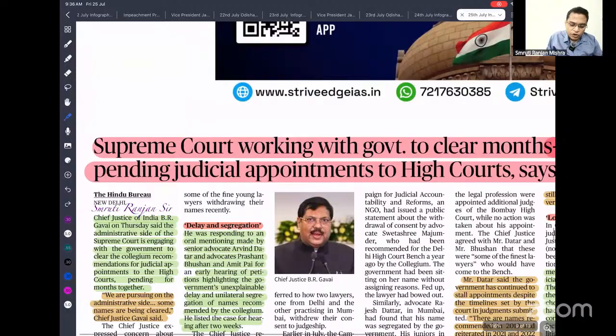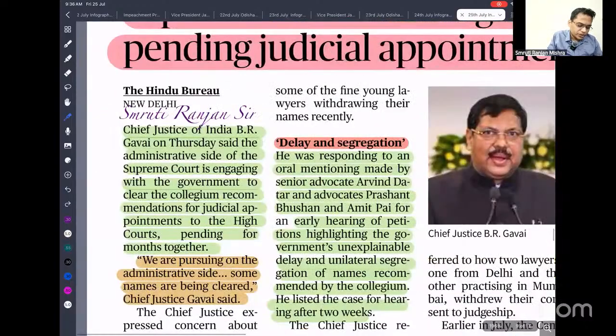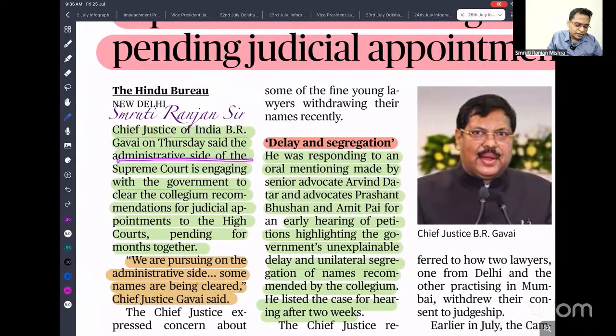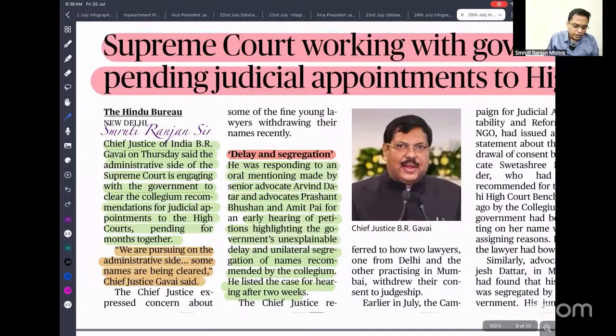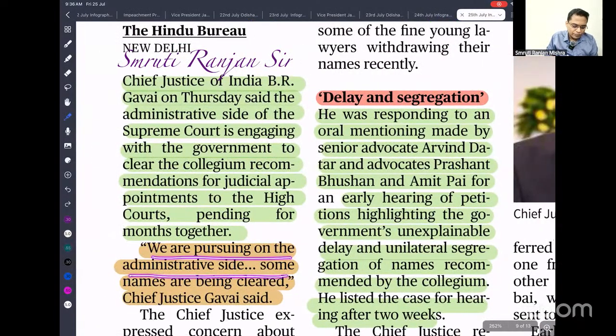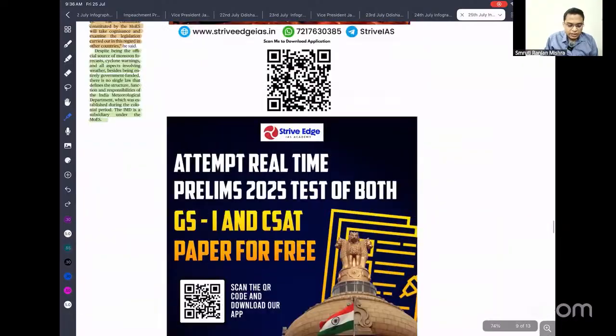So the Supreme Court is working with the government to clear month-long pending judicial appointments to the High Court. This is what was said by the Chief Justice of India, that the administrative side of the Supreme Court is engaging with the government to clear the collegium recommendations for judicial appointments to the High Court. So see what happened: after the collegium gives recommendations to the government, the government needs to act fast and conduct some inquiry. These recommendations are guided by the Memorandum of Procedure, MOP. But there are delays on the government side. They are not appointing in time. So we are pursuing on the administrative side, and some names are being cleared. Okay. So because of this delay, we are facing a severe shortage of judges at the High Court.